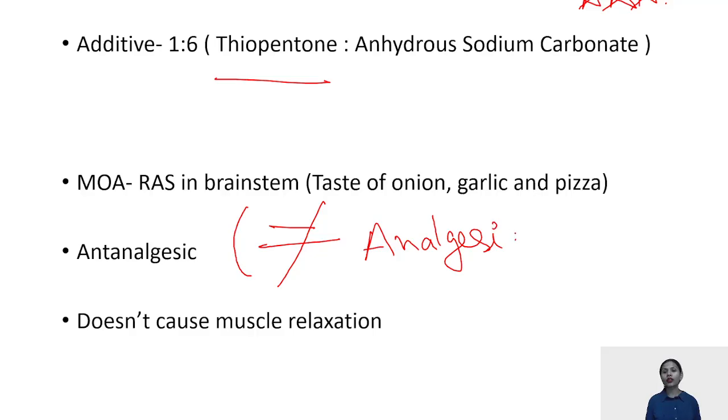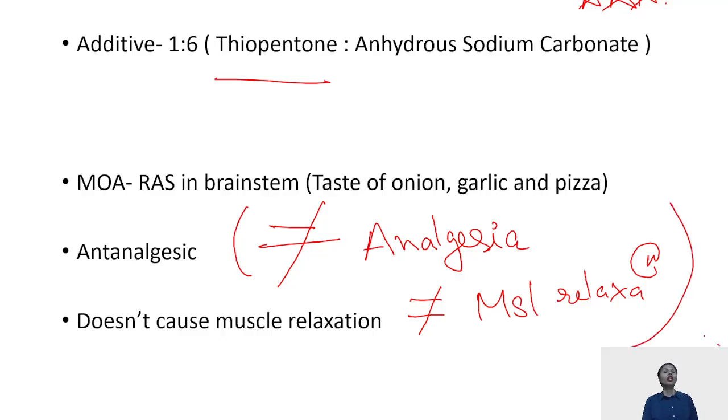It does not give any muscle relaxation. No analgesia, but it can give anti-analgesic properties. Yes, thiopentone has anti-analgesic properties, that it can lower the threshold of pain in the body. So please remember, propofol does not give analgesia, but in contrast to this, thiopentone is anti-analgesic, which can lower the threshold of pain.